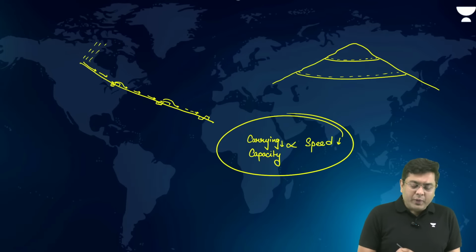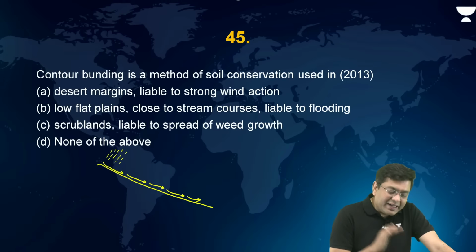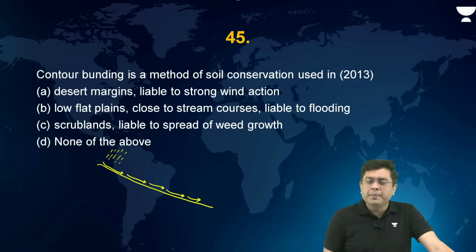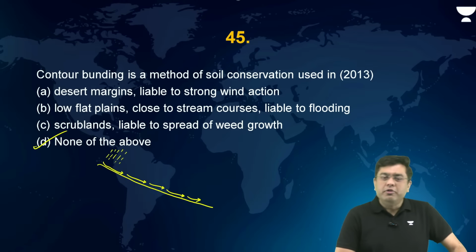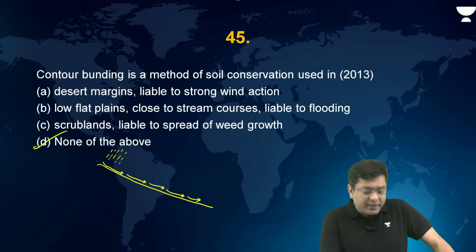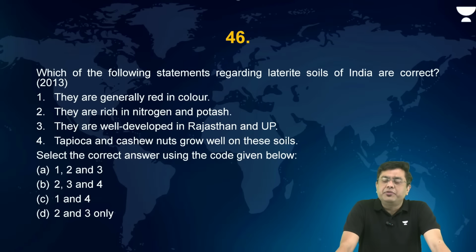Now take a look at the question. Contour bunding is a method of soil conservation used in sloping areas, hilly areas. Is that the case in any of the options? The answer is no. So the answer in this case will be D, that is none of the above. Okay? Now, which of the following statements regarding laterite soils of India are correct?